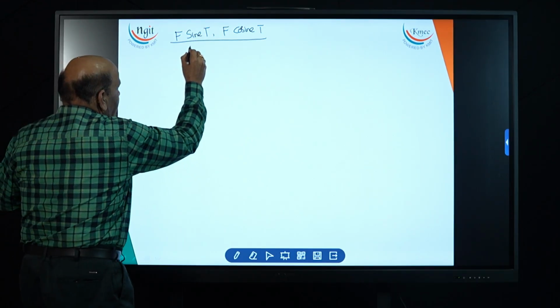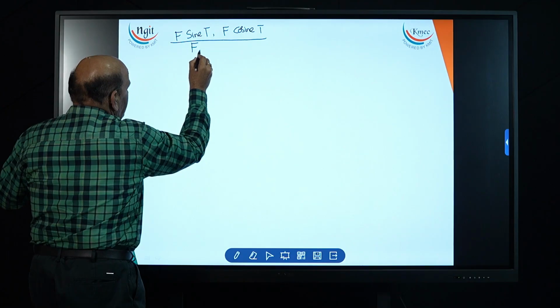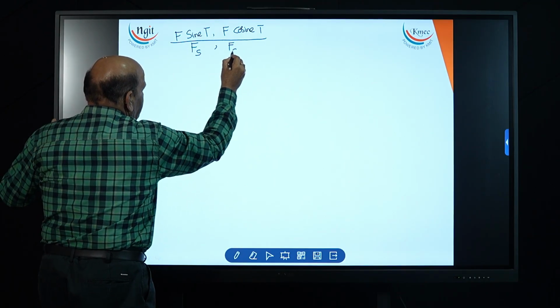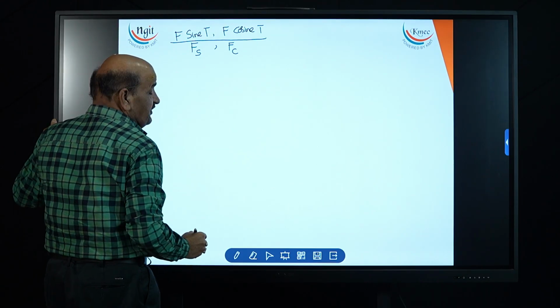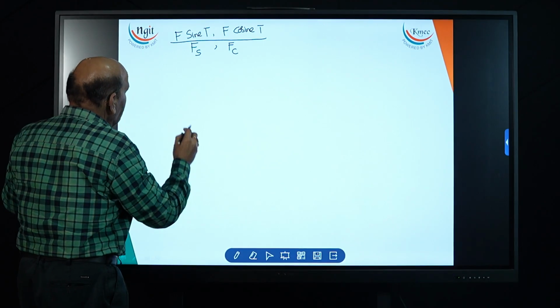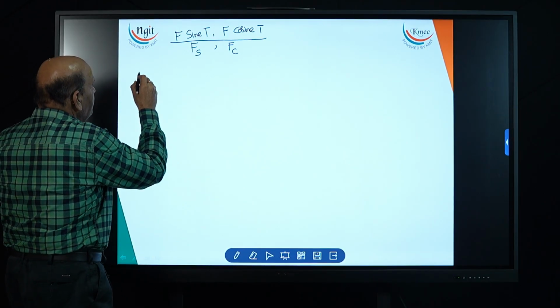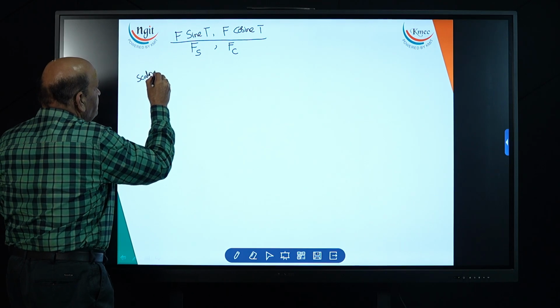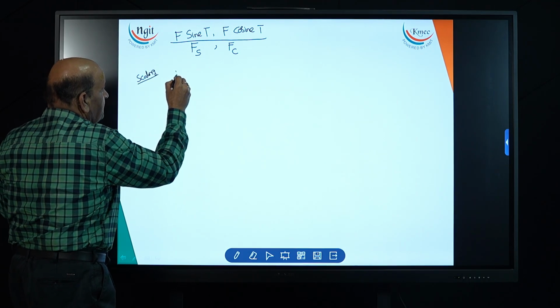For Fourier sine transformation, we simply write F(s). For Fourier cosine transformation, we write it like this, with suffixes: s for sine, c for cosine. Before going further, we have to go for the scaling property.